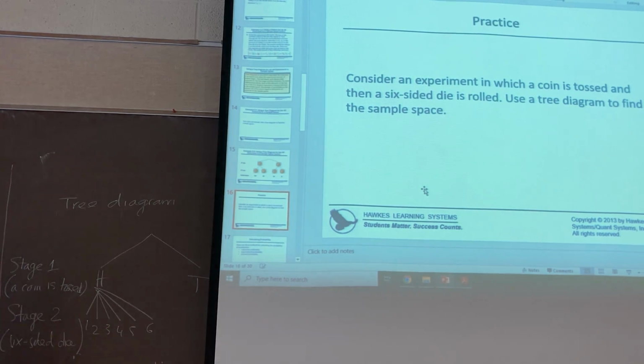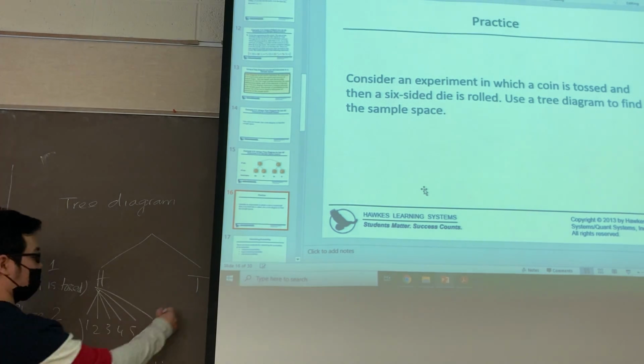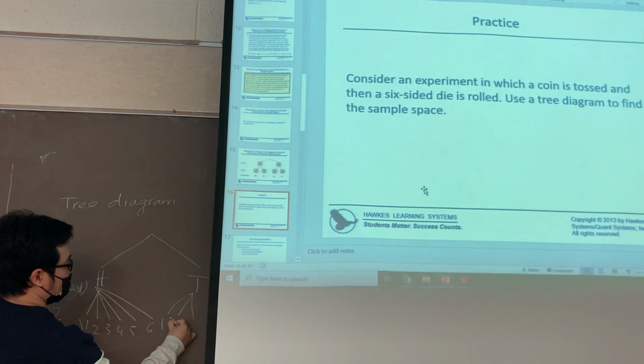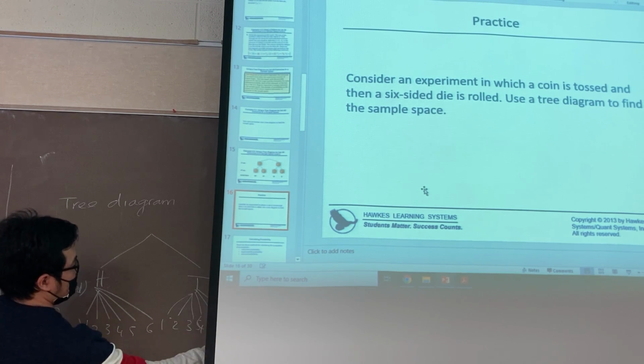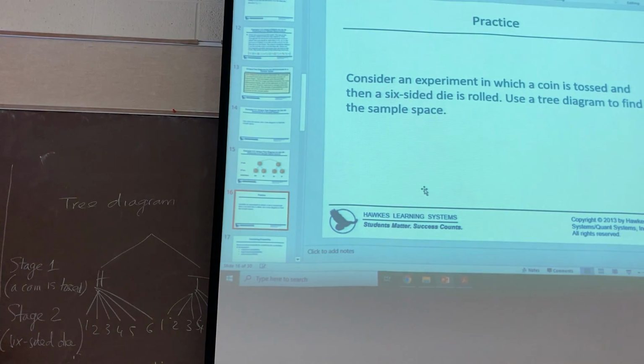What's your name, please? Caitlin. Okay. So similarly, you have 1, 2, 3, 4, 5, 6. Is it clear? So now you will make the sample space.